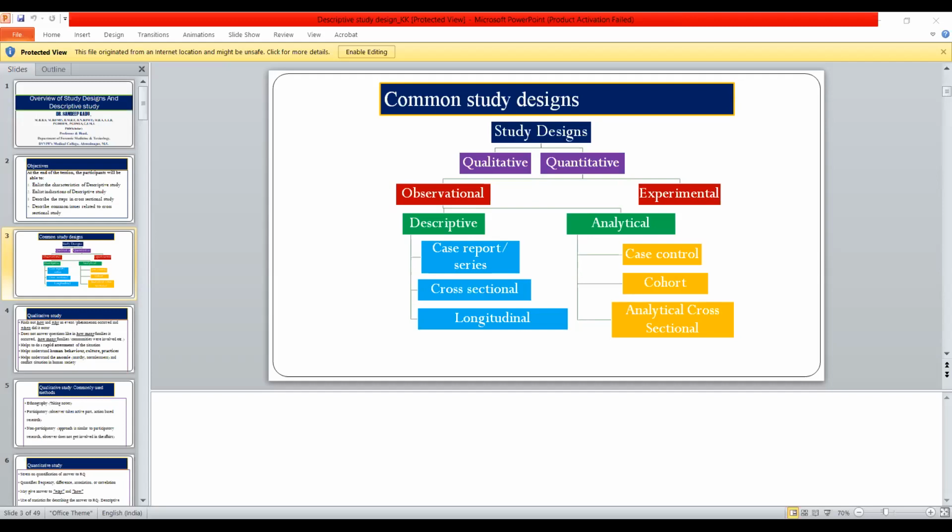And the cohort. Cohort is mostly a prospective type of study. There are types of cohort that are also retrospective, which is ambiguous, but for the time being only remember that it's prospective. You make two groups. What is a cohort? A cohort is a group of persons having the same characteristic, like you 29 are a cohort.